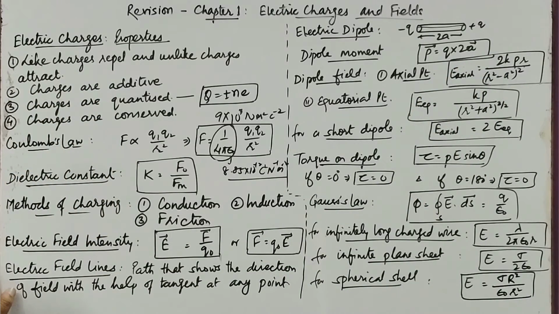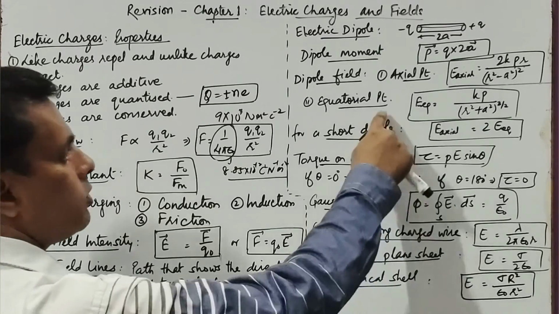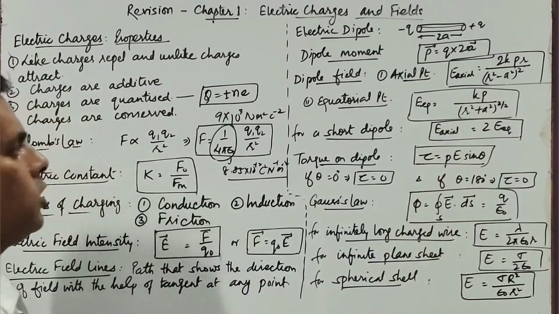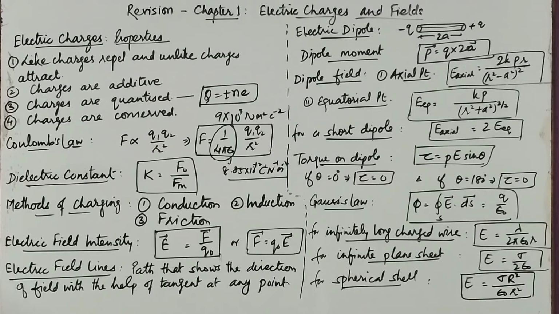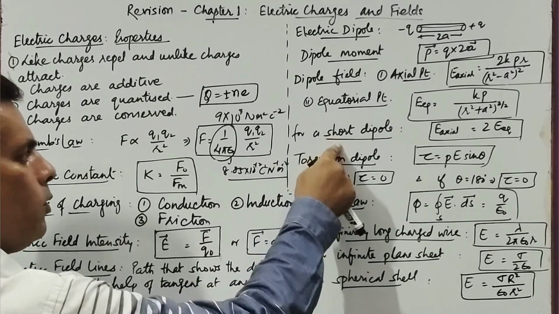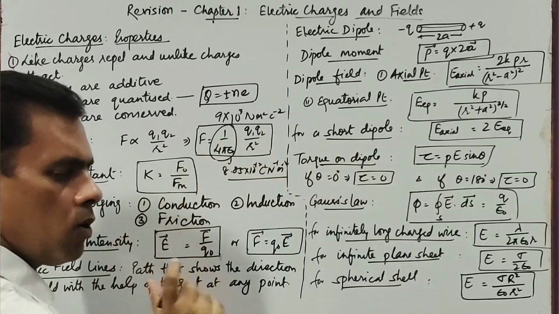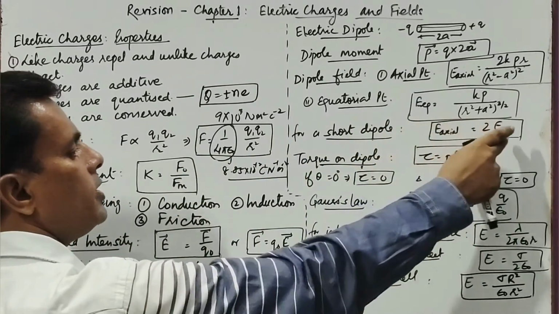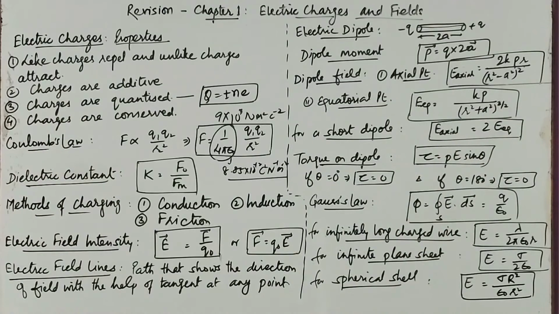However, if the point shifts to its equatorial line, then E equatorial is kp upon (r square plus a square) to the power 3 by 2. Same concept. For a short dipole, if the dipole has a very small length, as small as possible, then E axial will be twice of E equatorial. Remember this. The axial field will be twice that of equatorial field in case of a short dipole.